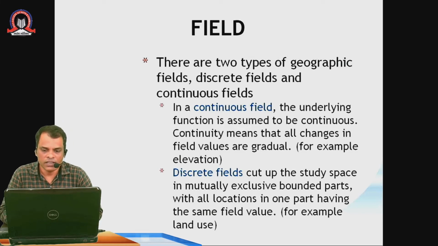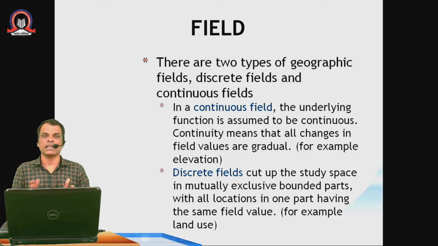And discrete fields cut up the study space into mutually exclusive bounded parts with all locations in one part having the same field values. For example, land use. Suppose we are at the seashore, then we can differentiate the fields: one is water and one is land. So that is differentiated by the water boundaries.